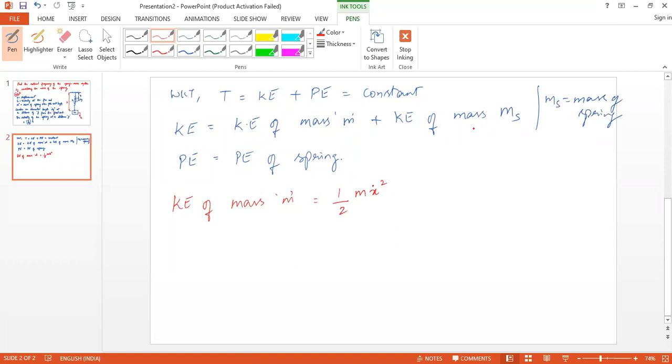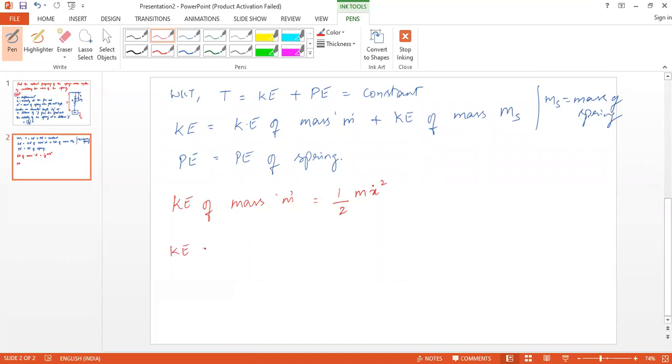That we don't know, that we need to calculate now. We don't know the kinetic energy of the mass of the spring, but we know the kinetic energy of the elemental length dy.